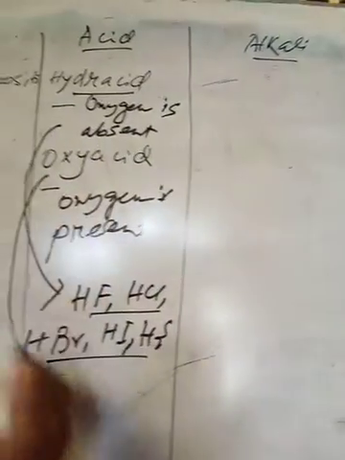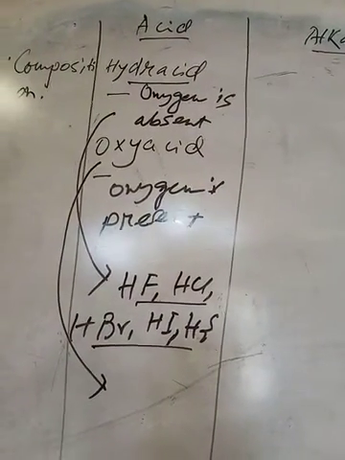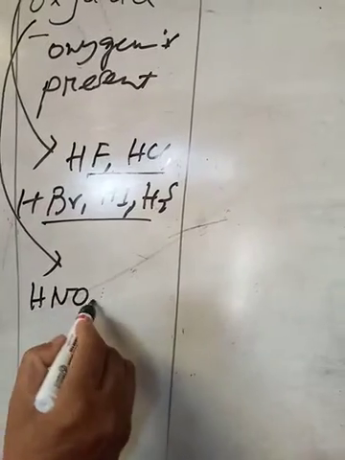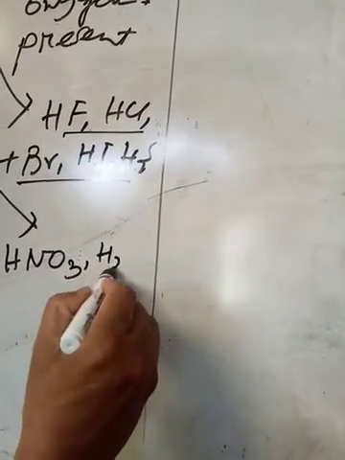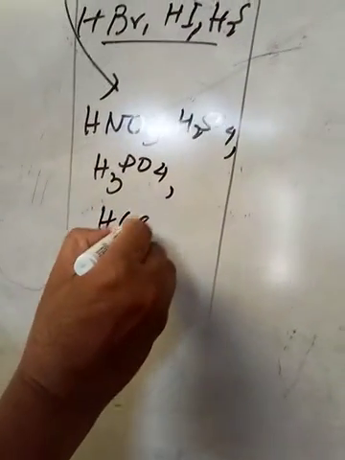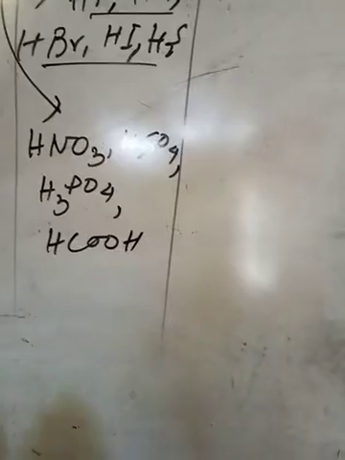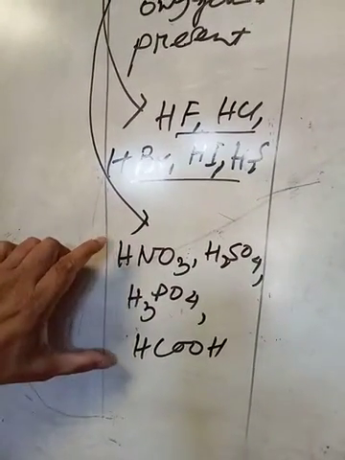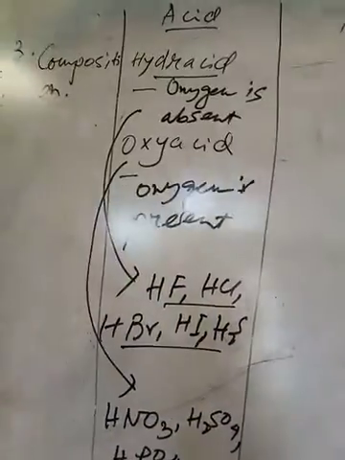Now oxyacids, examples containing oxygen: nitric acid, sulfuric acid, phosphoric acid, formic acid. All organic acids contain oxygen. So these are oxyacids which contain oxygen, and hydracids do not contain any oxygen.